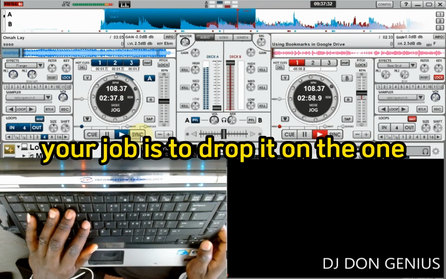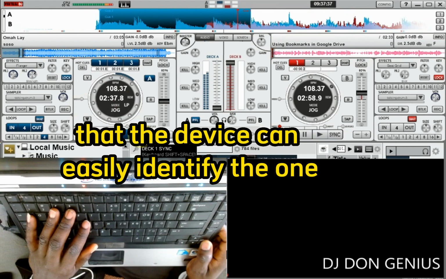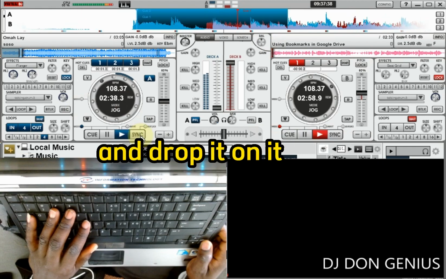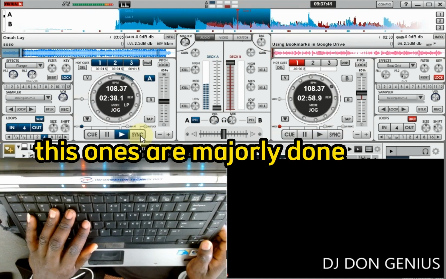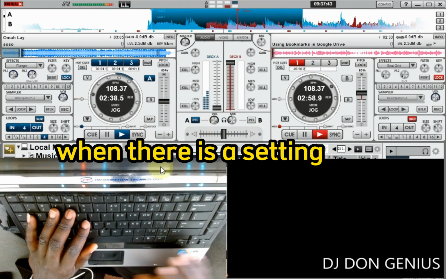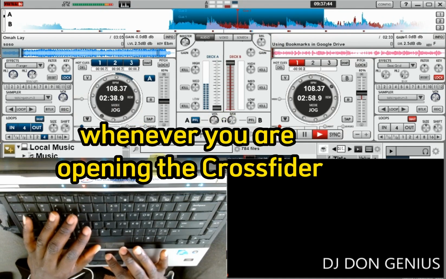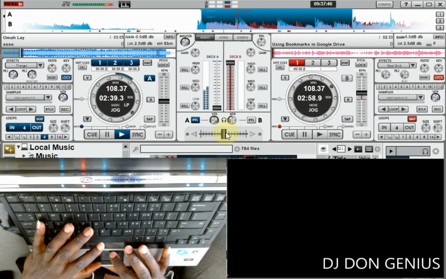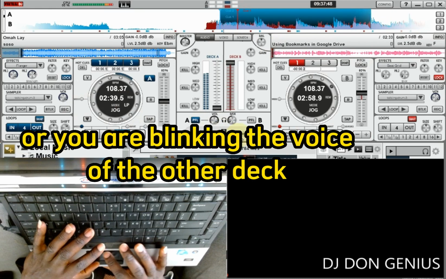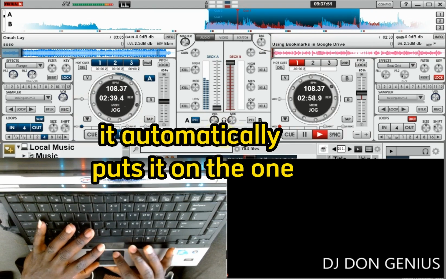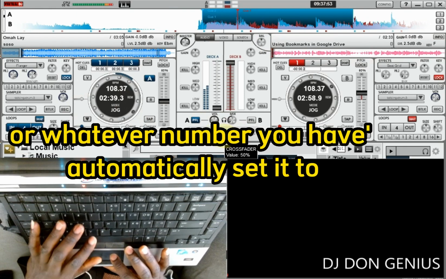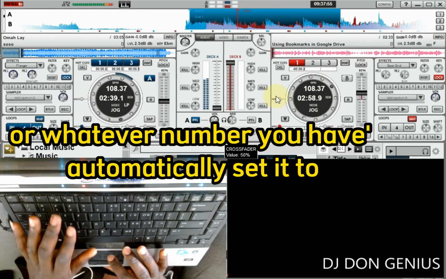Your job is to drop it on the 1. So there are situations where you can even map it to a point that the device can easily identify the 1 and drop it on it while you are doing it. These ones are majorly done when there is a setting you use on the crossfader, that whenever you are opening the crossfader to the middle, or you are bringing in the voice of the other deck, it automatically puts it on the 1 or whatsoever number you have set it to.